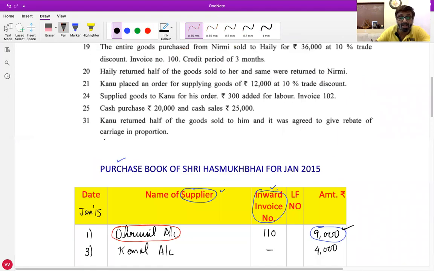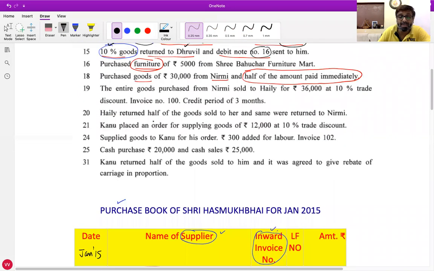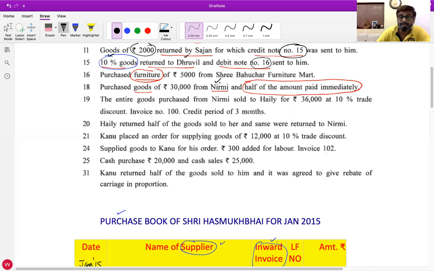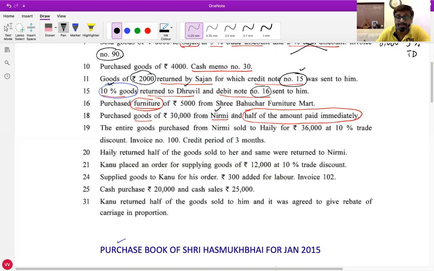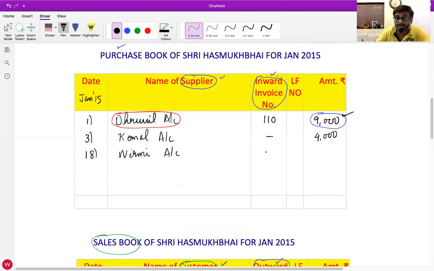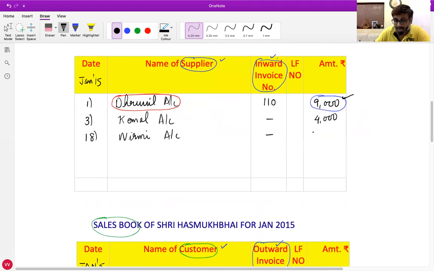What is the date I should write in purchase book? 18. Name of supplier? Nirmi. Nirmi account. Inward invoice number? It is not given. Not given. Amount? Amount 30,000. We will treat it as fully credit transaction. You'll record full amount 30,000.